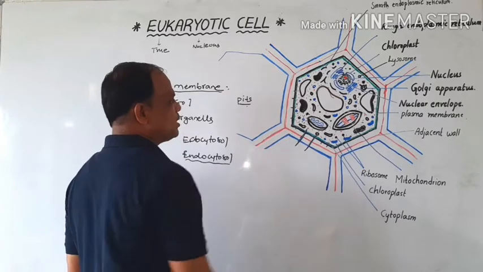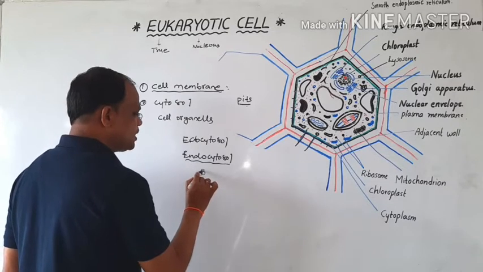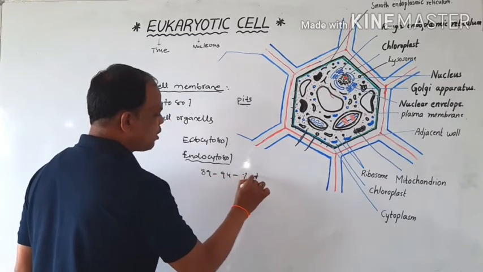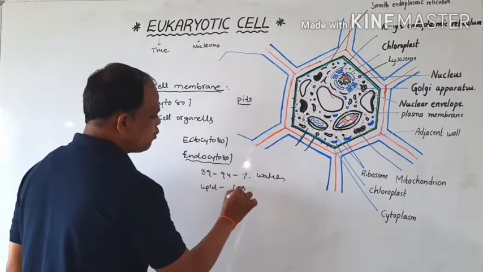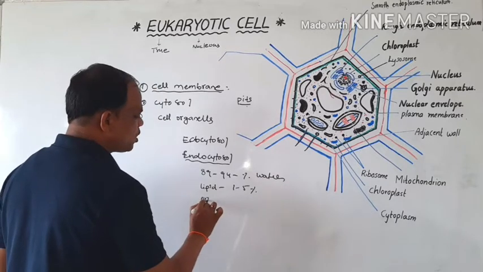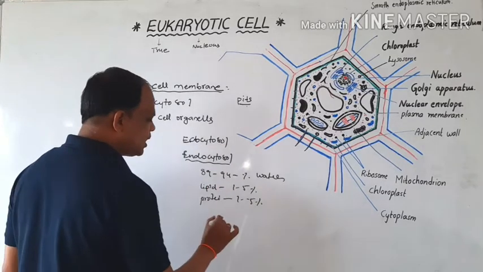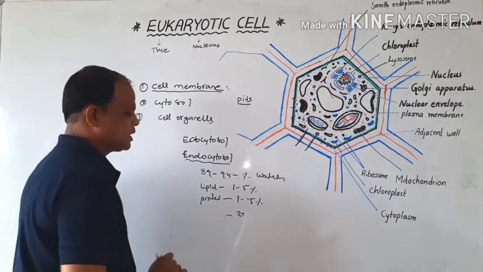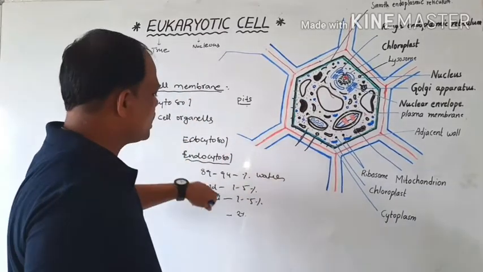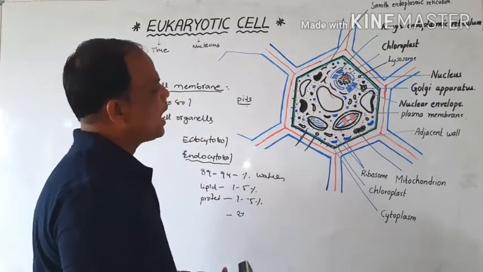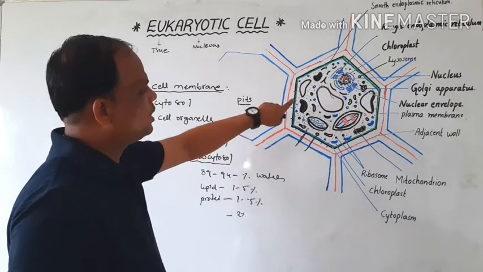The cytosol contains 89 to 94% water, lipids in 1 to 5%, proteins in 1 to 5%, and the remaining inorganic substances are present in about 2%. Between these, all the organelles and components are present. So endosol and ectosol together are called the cytosol.